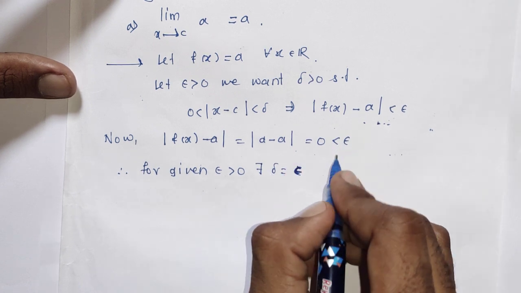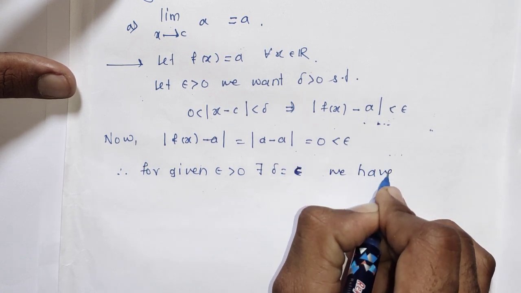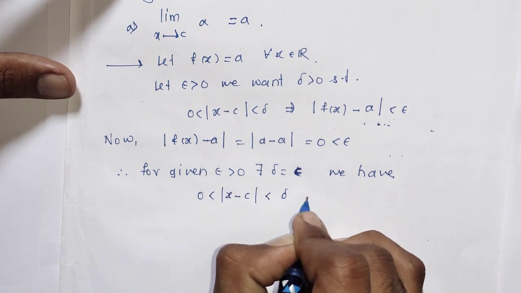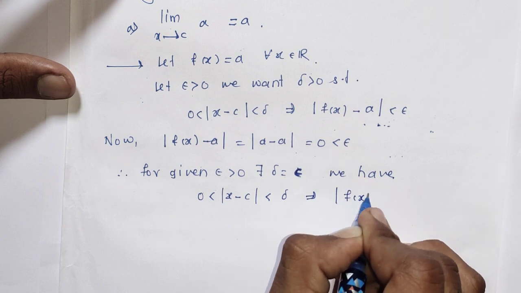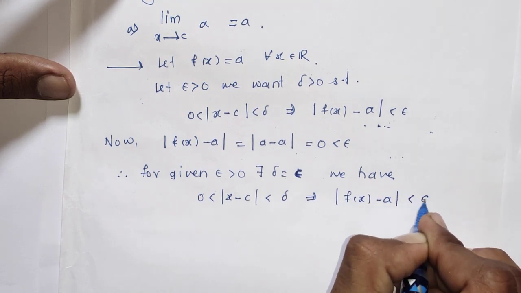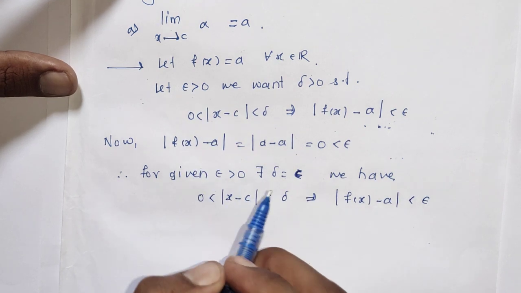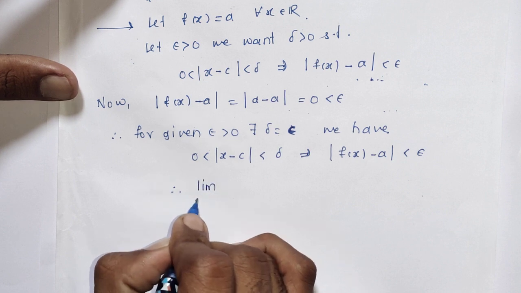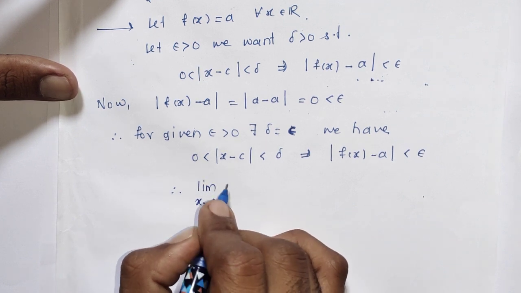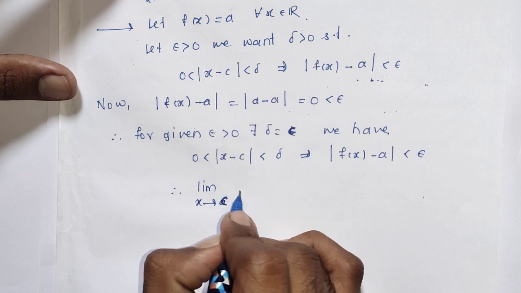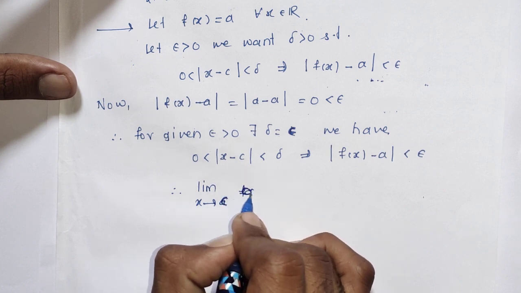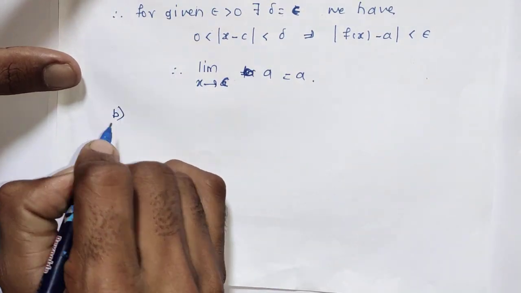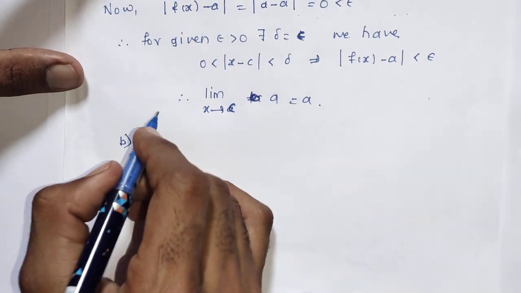So 0 less than mod x minus c less than delta implies mod of f of x minus a less than epsilon. So for a constant function delta is equal to epsilon. So we get the limit as x tends to c of f of x, that is a, is equal to a. This is the solution.